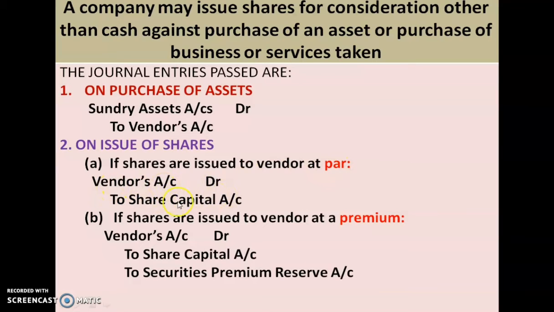Vendor account debited to share capital account. And if we are issuing this share to the vendor at a premium, then the journal entry will be vendor's account debited to share capital account and securities premium reserve account. So these are the two journal entries which you have to remember when you are issuing shares for consideration other than cash. First entry is for purchase of asset and the second entry is for issue of shares.